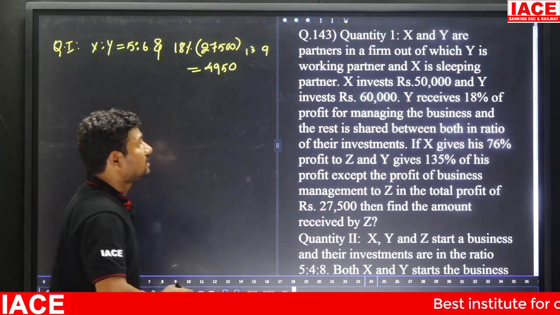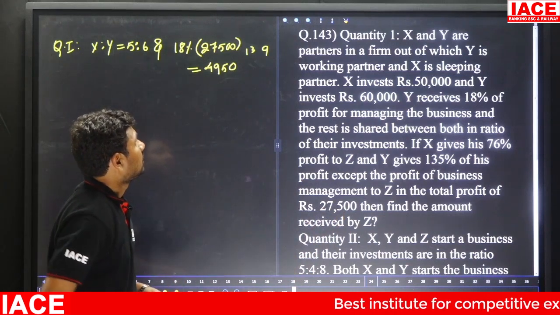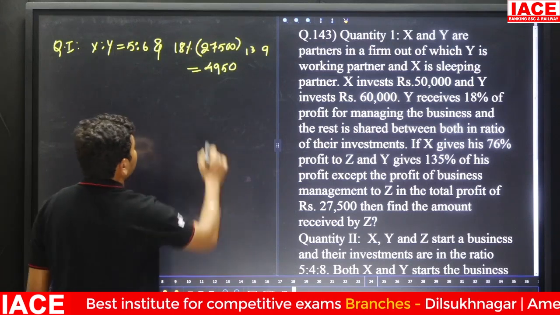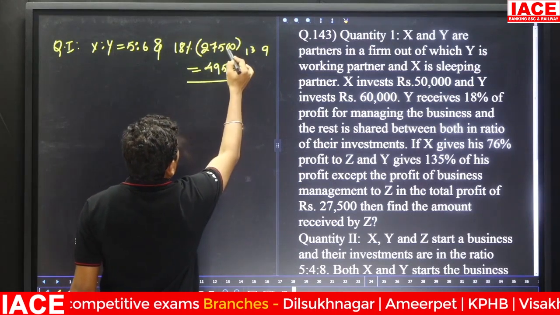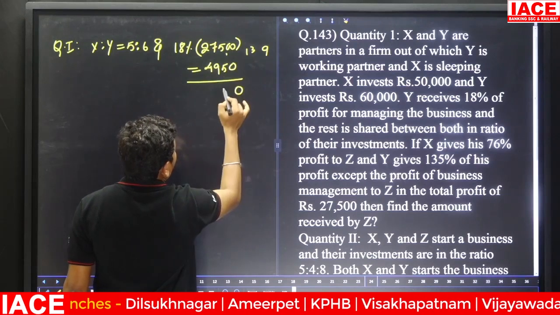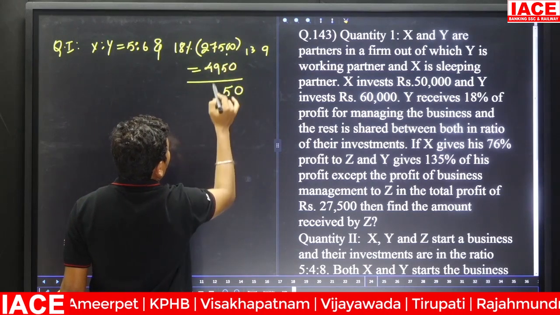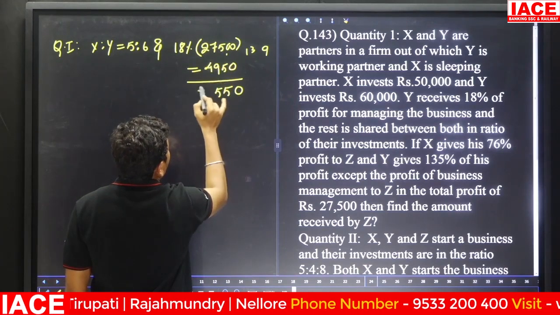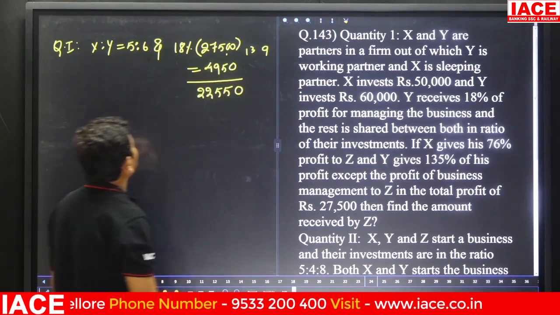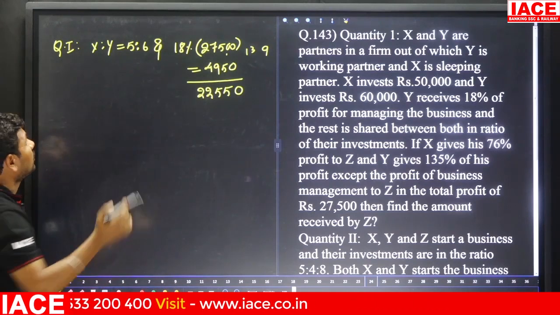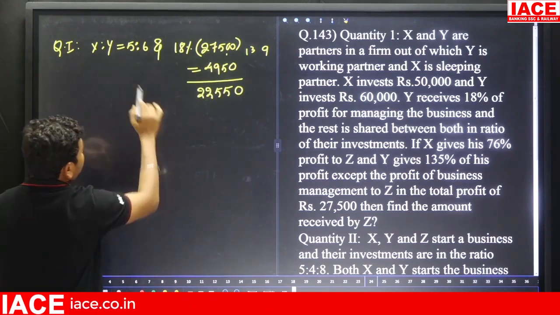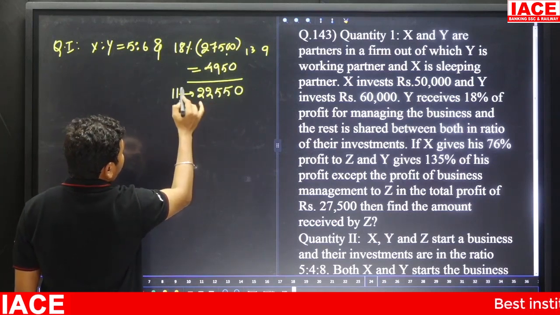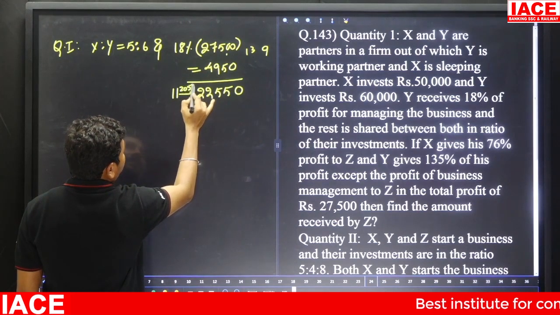Y receives 18% of profit for managing the business, and the rest is shared between them in the ratio of their investments. Subtracting, we get 22,550. This we have to share between 2 persons. 5 plus 6 is how many parts? 11 parts. 22,550 divided by 11 is 2050.